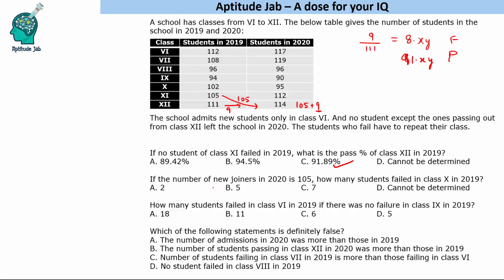Second question: if the number of new joiners in 2020 is 105, how many students failed in class 10th in 2019?